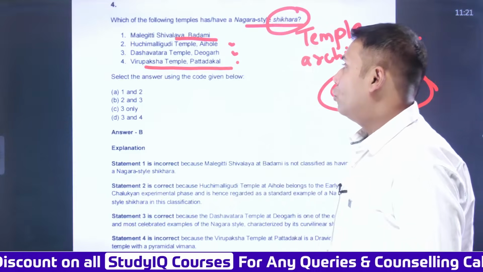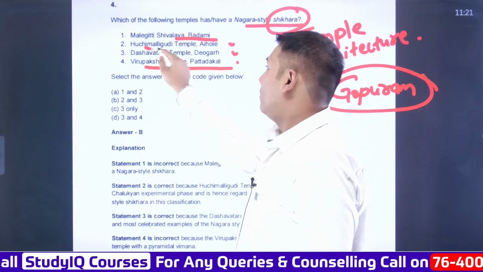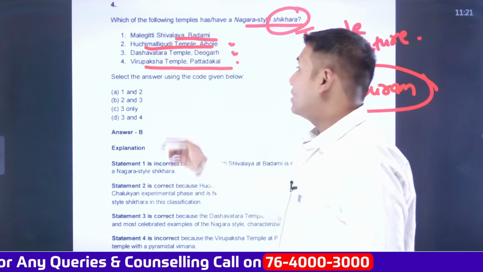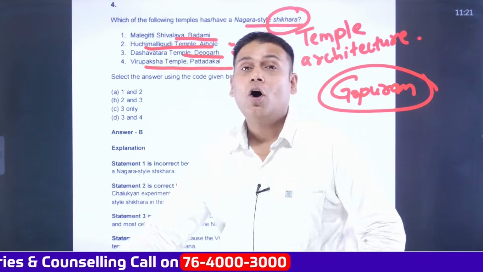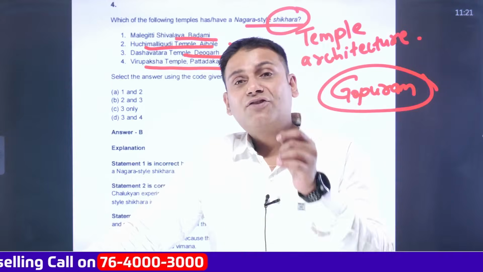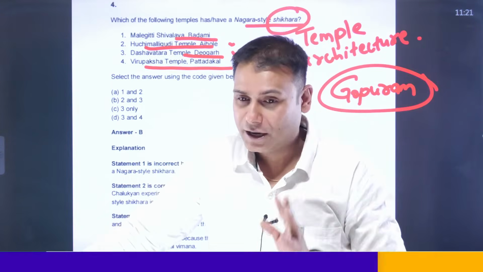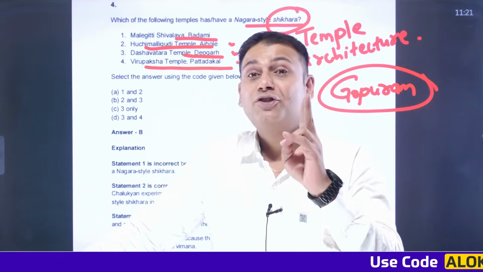Okay. So precisely speaking, Huchi Malligudi temple, Aihole, has a Nagara style shikhar. And secondly, Dashavatar temple, which is dedicated to Lord Vishnu, located in Deogarh, constructed during the time of Gupta dynasty rulers, specifically had a Nagara style shikhar. So the answer to this question is 2 and 3.